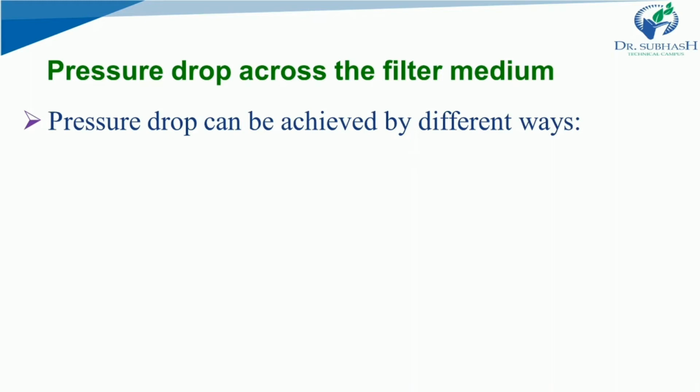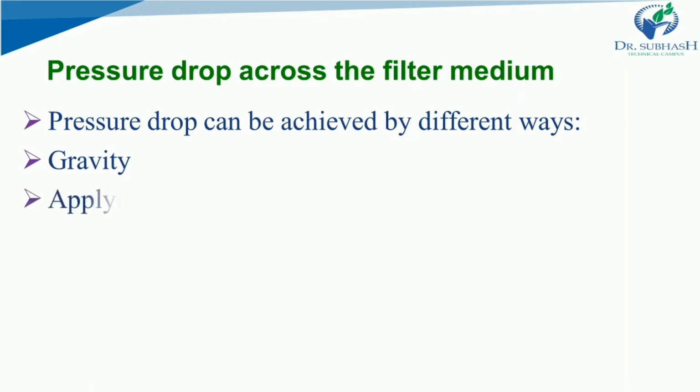So pressure drop can be achieved in, number one, gravity. A simple method of obtaining a pressure difference is maintaining a head of slurry above the filter medium. This means that by keep on dropping your slurry onto the filter medium creates a sort of pressure, that overall creates a pressure difference. The pressure develops depending on the density of the slurry. As a rough guide, a head of 10 meter of water creates a pressure difference of 100 kilopascals, which means gravity is the best way to create a pressure drop across the filter medium.